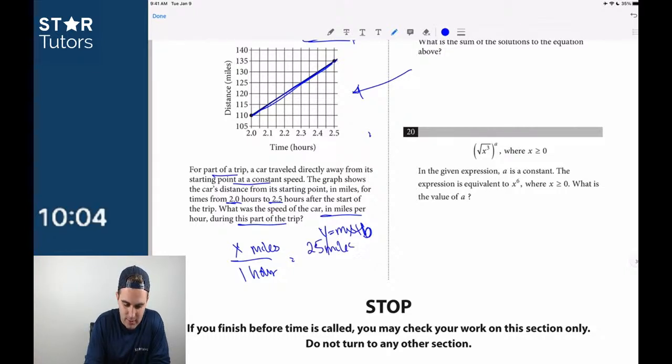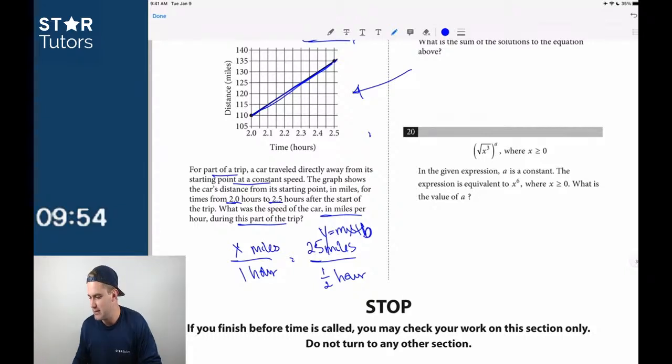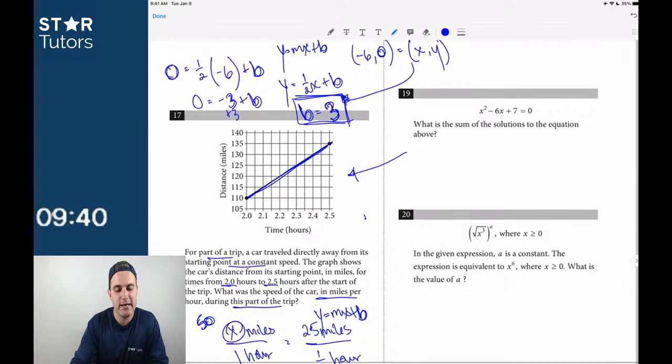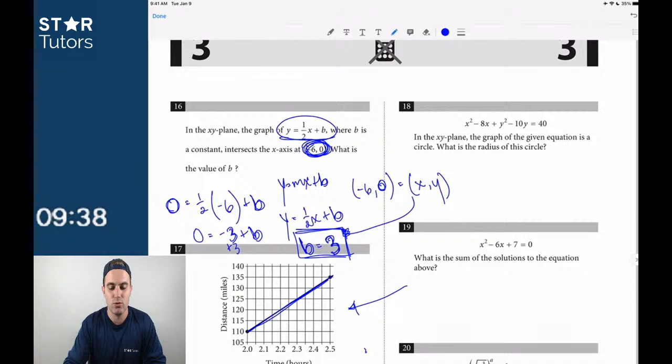They go 25 miles in half an hour, in 1/2 hour. So we can just double that. We'd expect it to be 50. Does everybody see that? Okay, so if you go 25 miles in half an hour, then we'd expect to go 50 miles in 1 hour. We can just double it, so that value right here is just 50. We didn't need y equals mx plus b there, but who knows, we may have needed it.